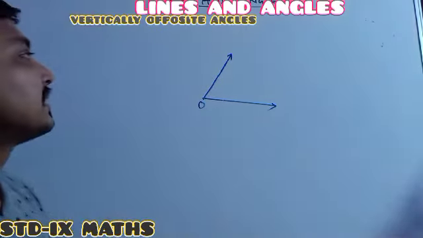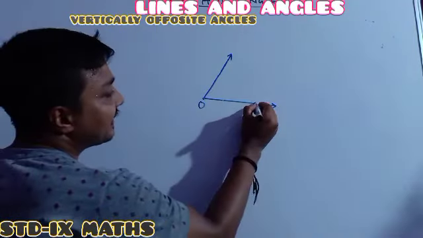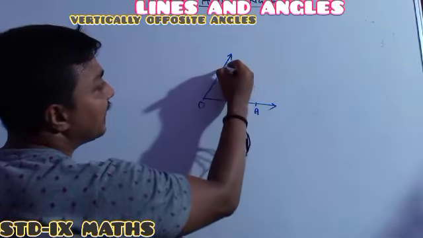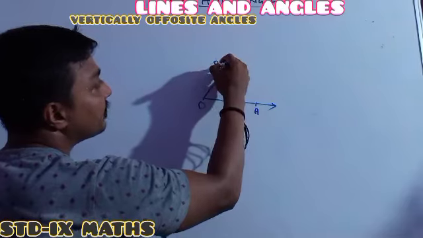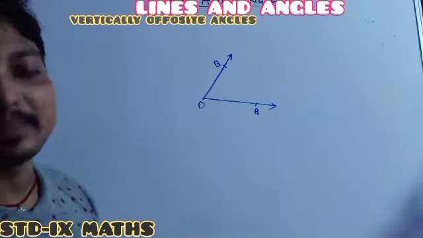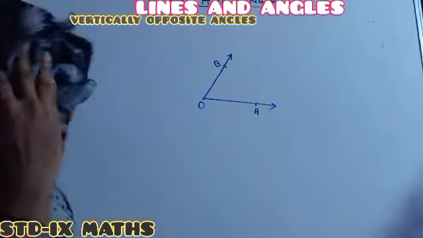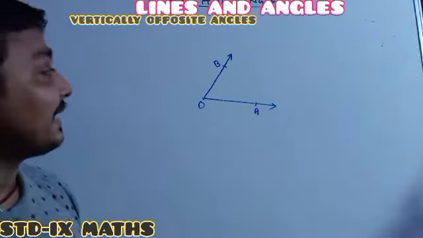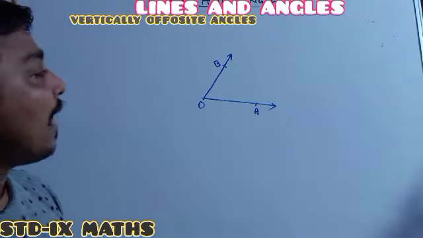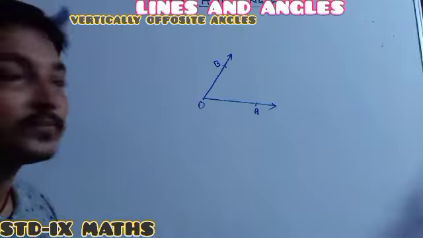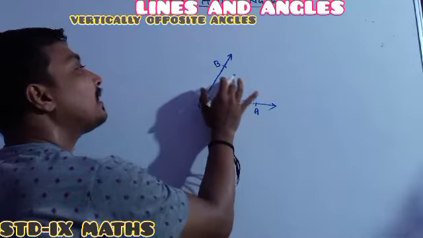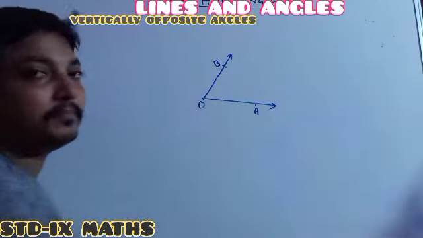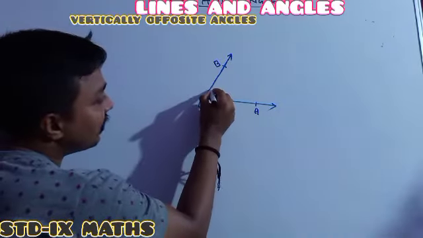Suppose one of the angles is here. Here it is A and here it is B. The angle is formed by the two arms OA and OB. Here the angle is formed here.